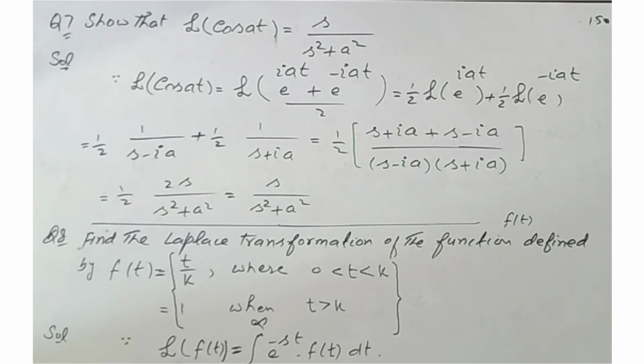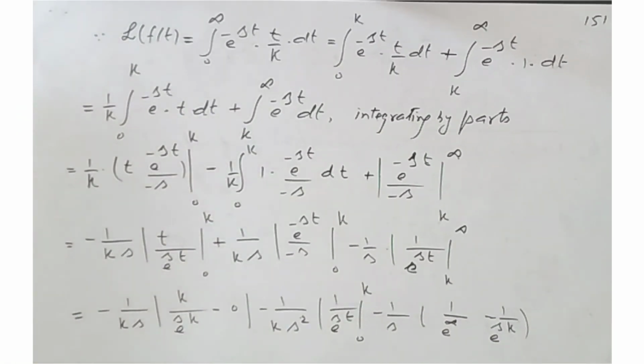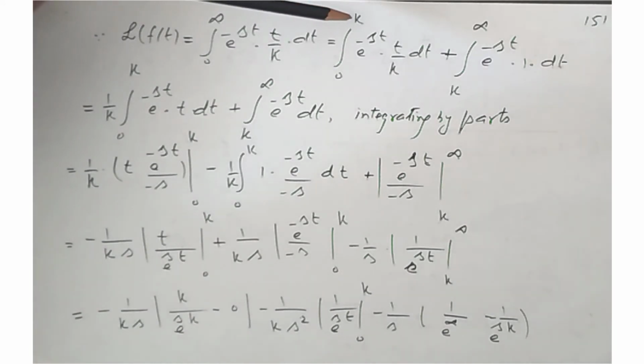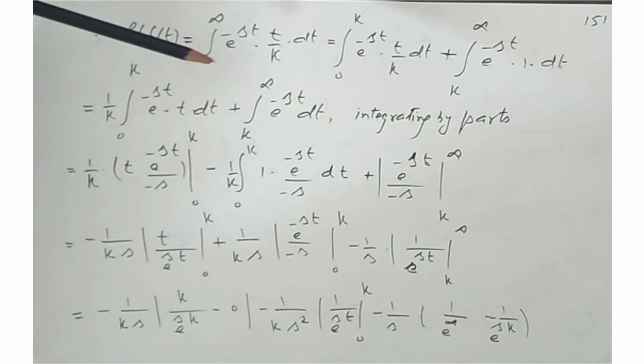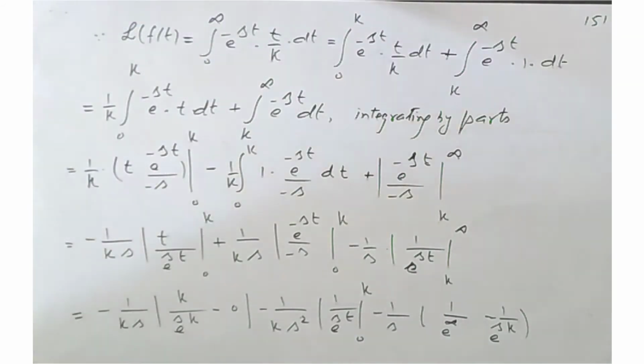So we use this formula: Laplace of f of t equal to the integral from 0 to infinity of e^(-st) f of t dt. So we separate the limits 0 to infinity in two parts, as we break up this integral into two parts, 0 to k and k to infinity. These are the two parts of this integration from 0 to infinity.